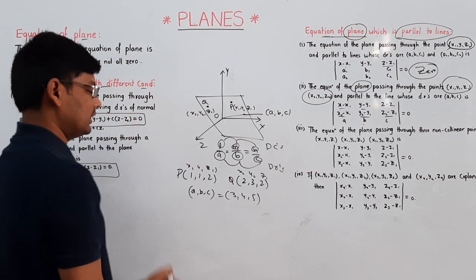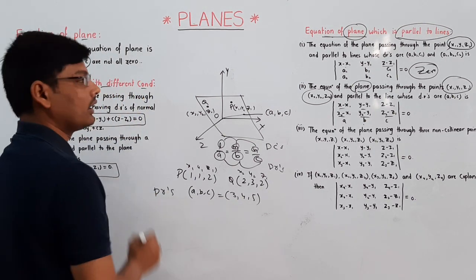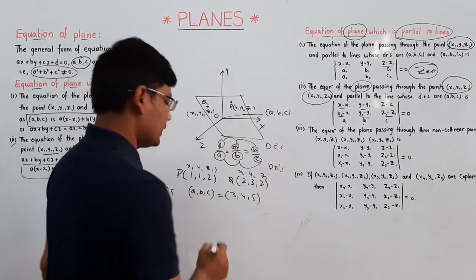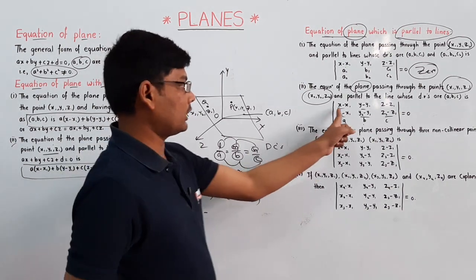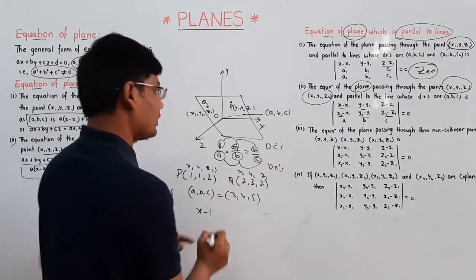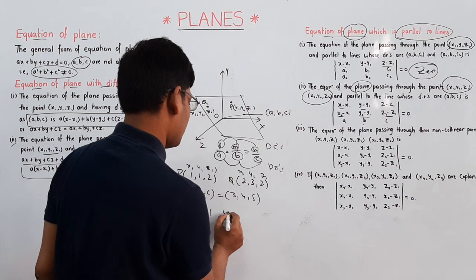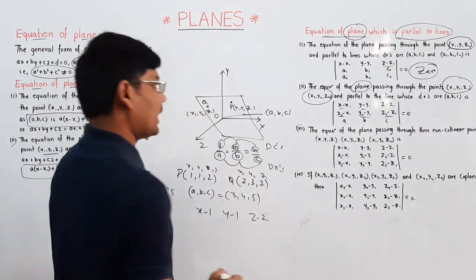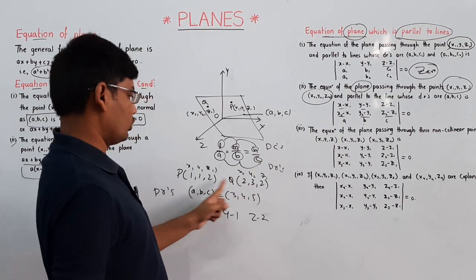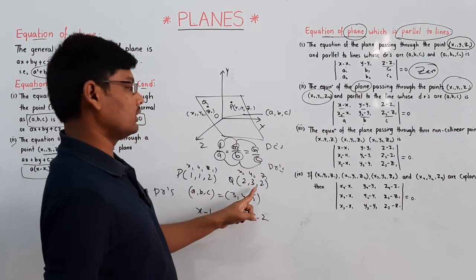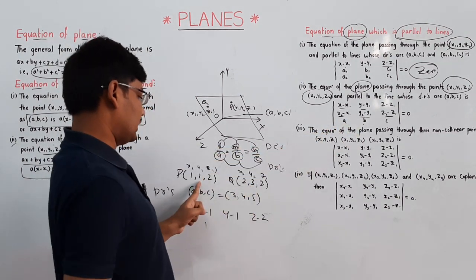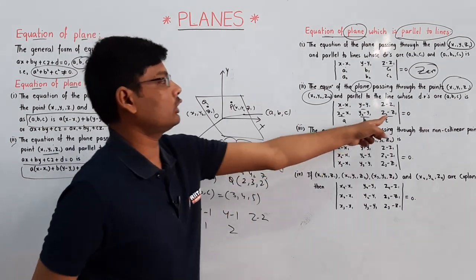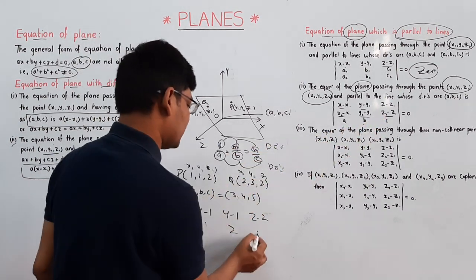And here A, B, C is the DR of a line parallel to the plane. x minus x1 is nothing but 1 here. y minus y1, y minus 1 again. z minus z1, that is z minus 2. And x2 minus x1, 2 minus 1, that is 1. y2 minus y1, 3 minus 1, that is 2. And z2 minus z1, 2 minus 2, that is 0 here.